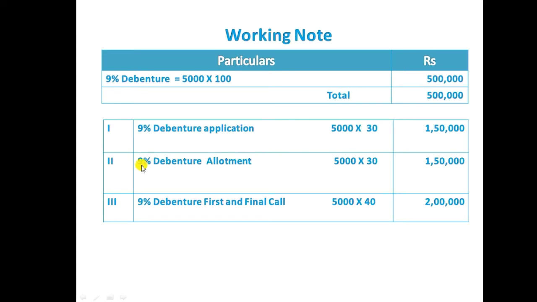The second installment is 9% debenture allotment account, 5,000 into 30 each, 1,50,000. And the last installment the company will collect is the debenture first and final call, 5,000 into 40, 2 lakh. So the total 5 lakh the company is collecting in 3 installments.